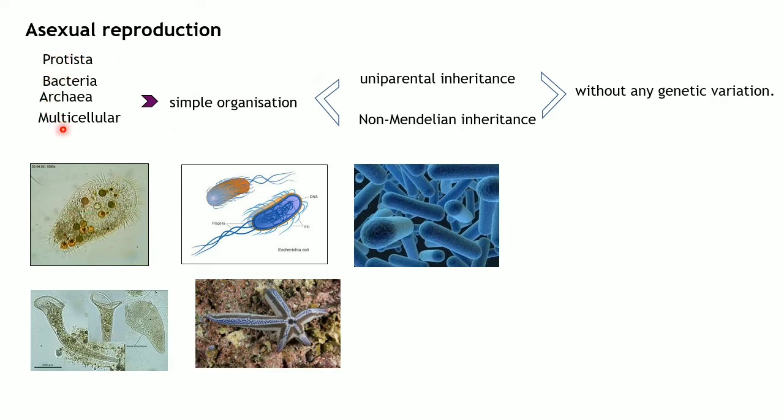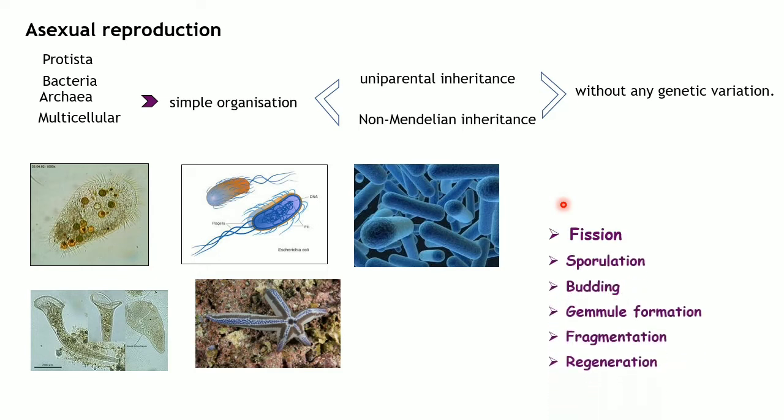Now we have seen the groups of organisms that produce offspring through asexual reproduction. Based on this level of organization, asexual reproduction is also categorized into different types. Let's see about it. You have fission, sporulation, budding, gemmule formation, fragmentation, and regeneration. Let's see one by one in detail. Let's see what is fission.